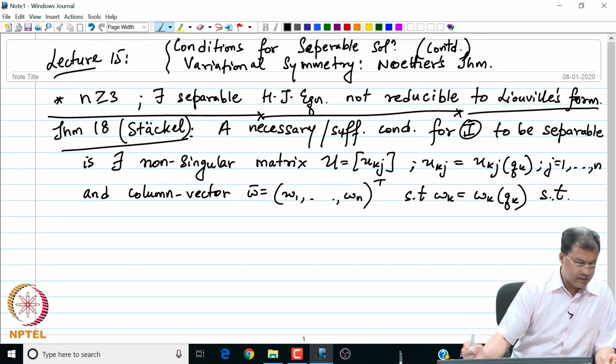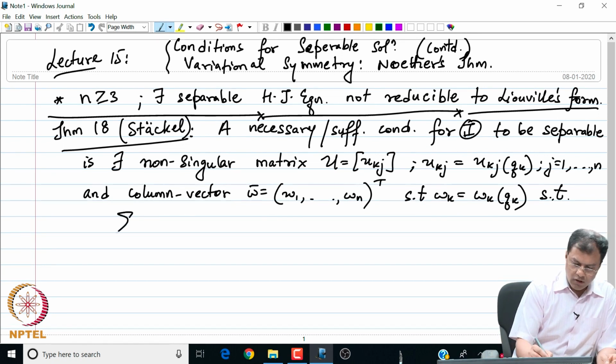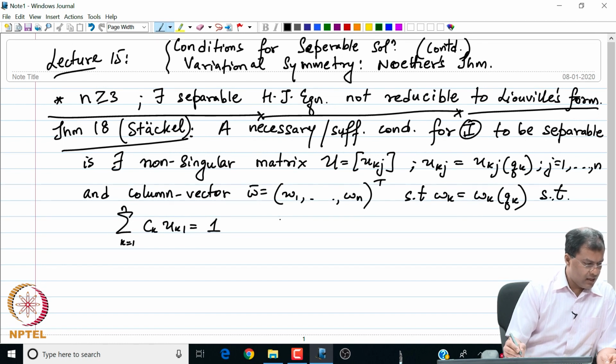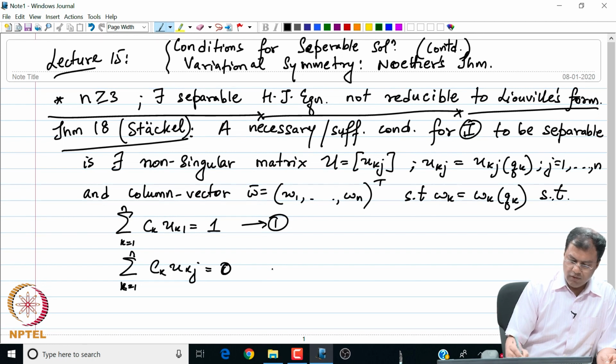and such that these elements satisfy the following setup: summation k from 1 to n of c_k U_k1 is equal to 1, and let me call this relation 1, and summation k from 1 to n of c_k U_kj is equal to 0, for j equal to 2 to n.